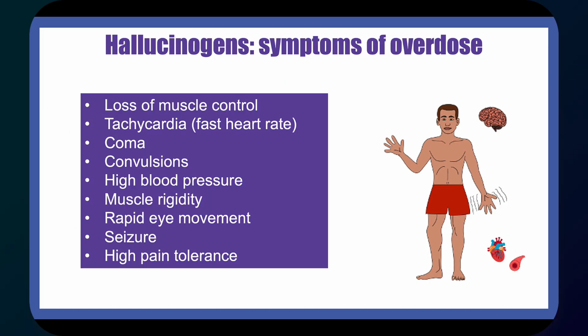Symptoms of overdose are loss of muscle control, tachycardia, which is a fast heart rate, coma, convulsions, high blood pressure, muscle rigidity, rapid eye movement, seizure, and a really high pain tolerance, which can be dangerous because people who are on these can get severely injured and not realize it. That can sometimes be what causes their death, because they've got a severe injury that gets infected, but they don't feel the pain, so they don't know they're injured.